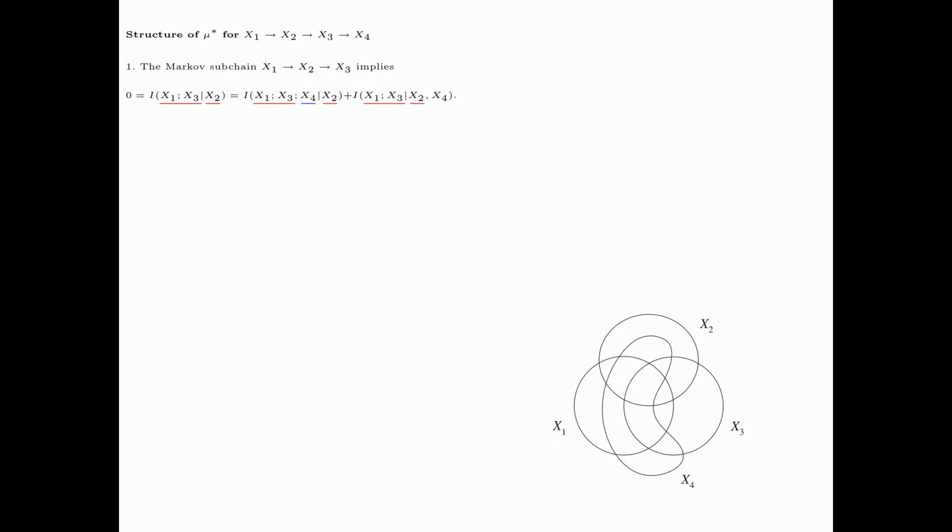x4 is unconditioned in the first term on the right-hand side, which in set theoretic representation corresponds to taking the intersection with x4 tilde. And x4 is conditioned on in the second term on the right-hand side, which in set theoretic representation corresponds to minus x4 tilde.